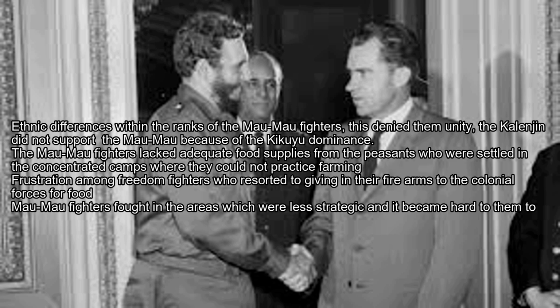Ethnic differences within the ranks of the Mau Mau fighters denied them unity. The Kalenjin did not support the Mau Mau because of the Kikuyu dominance. The Mau Mau fighters lacked adequate food supplies from the peasants who were settled in the concentrated camps where they could not practice farming.